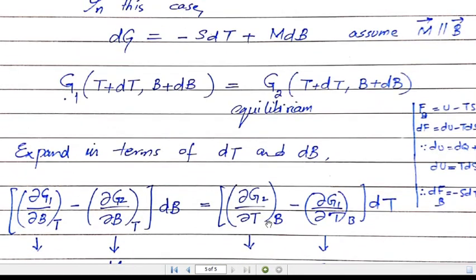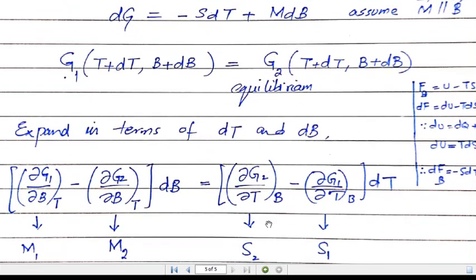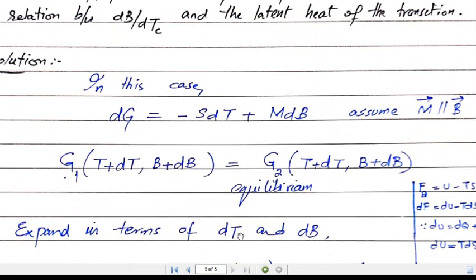One thing that I missed is how we found that this is the magnetization of the system and this is the entropy of the system. We know that this is the magnetic energy of the system, which is equal to minus SdT plus MdB, which we can easily find by using this expression.